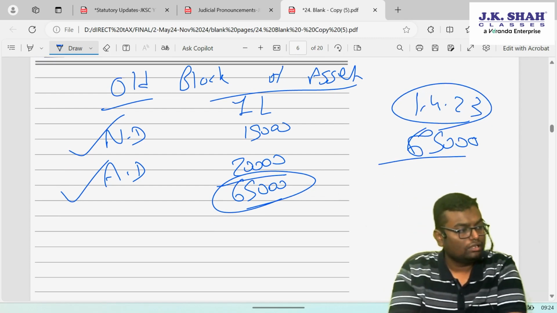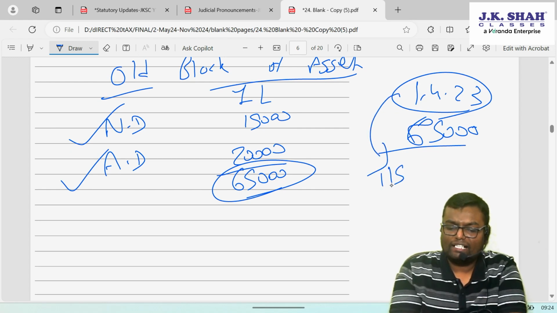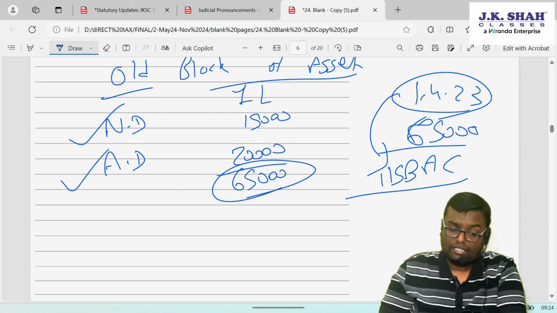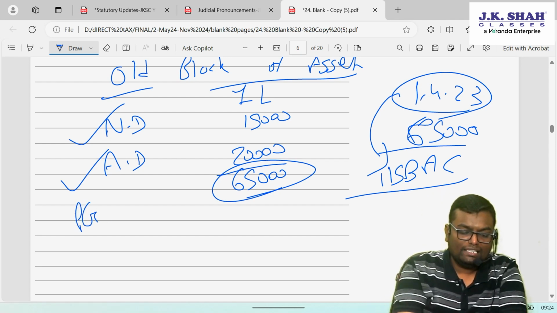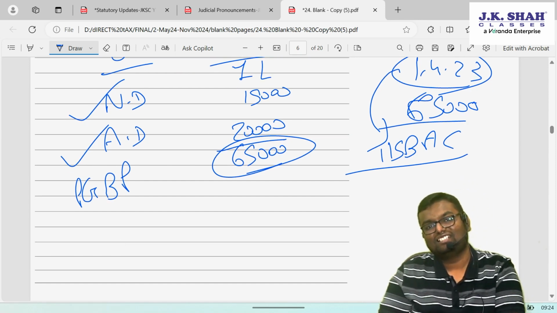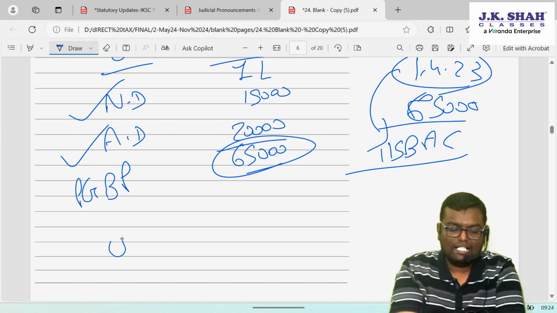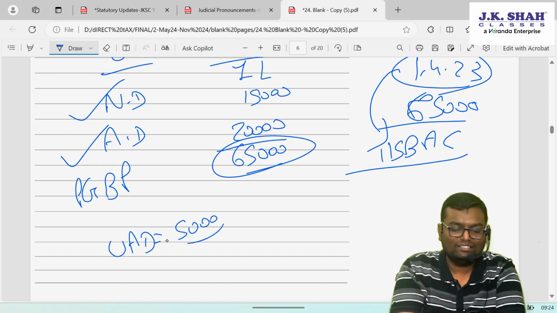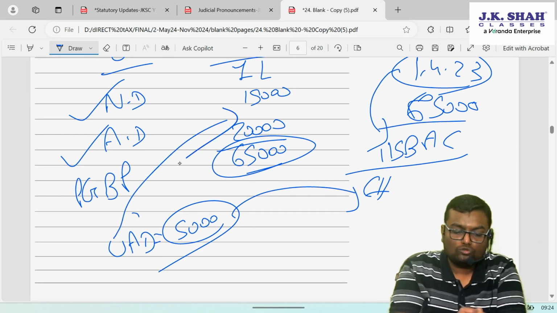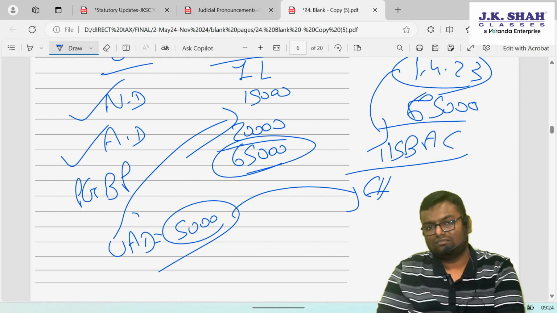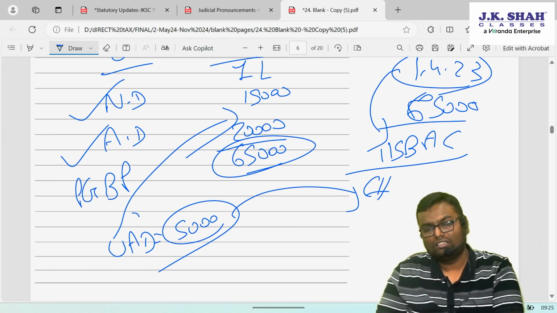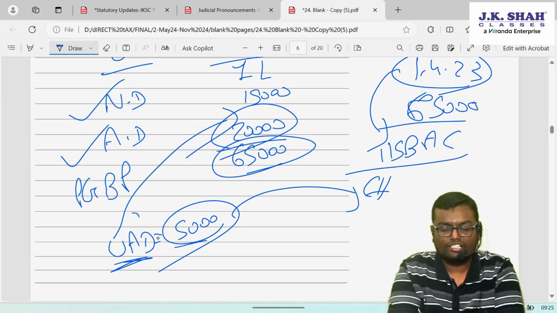65,000. Correct. But in this current year, I have started following 115BAC, that is the default tax regime. But now let's say in the last year, my PGBP income was not enough to absorb this entire depreciation, and it created unabsorbed depreciation. Unabsorbed depreciation worth rupees 5,000 was still there, which is carried forward. Now tell me, can I say that this unabsorbed depreciation actually belongs to additional depreciation? Because at the end it was claimed. How much PGBP income could not absorb additional depreciation? 5,000. So this unabsorbed depreciation belongs to this additional depreciation of 5,000.